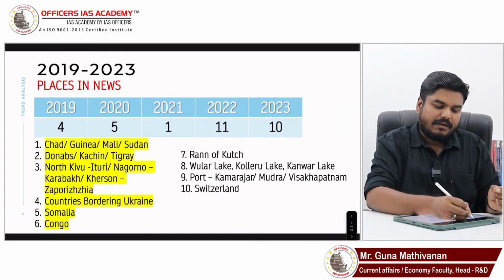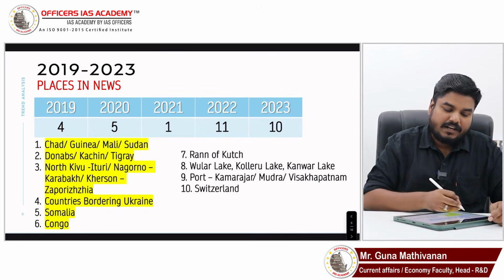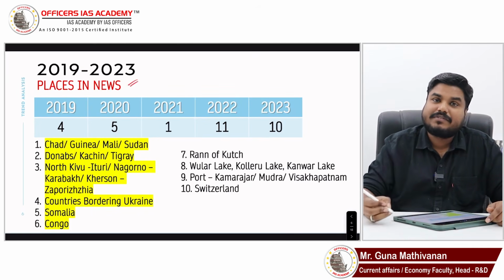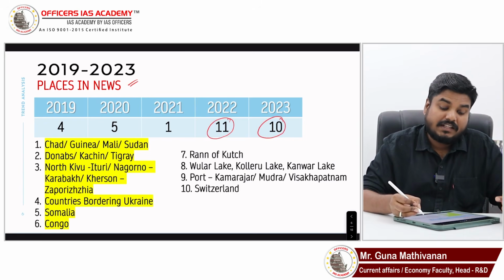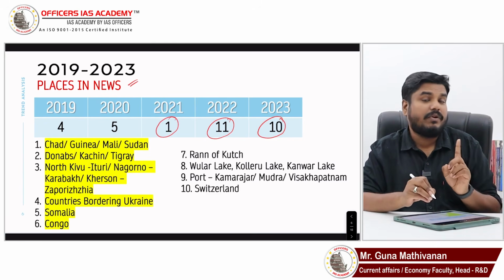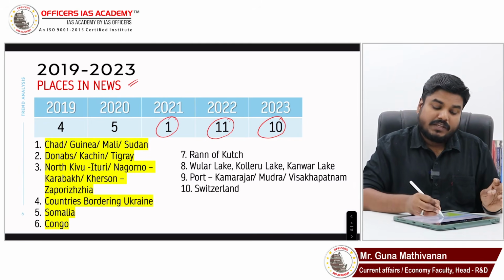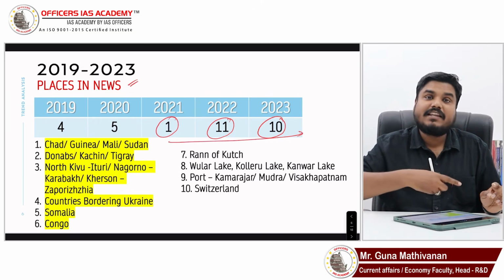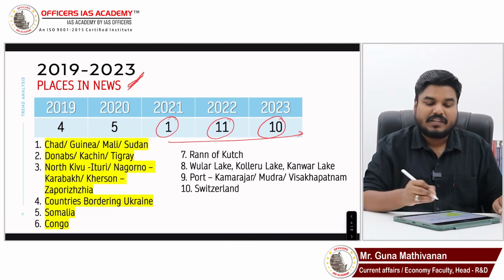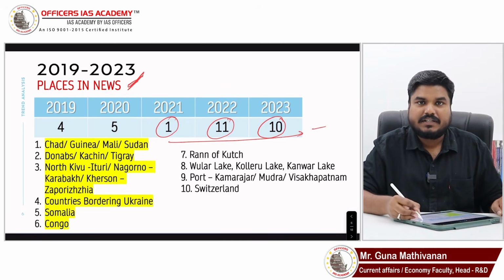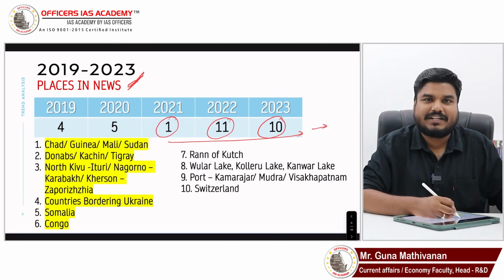See, look at places in news. Look at the last 5 years trends in places in news. In 22 and 23, we see more number of questions coming from places in news. At the same time, in 21, we saw only one question. So, looking at this, don't say that there is an increasing trend in places in news, but know that places in news is important. Don't go by these numbers. Just know that places in news is important.